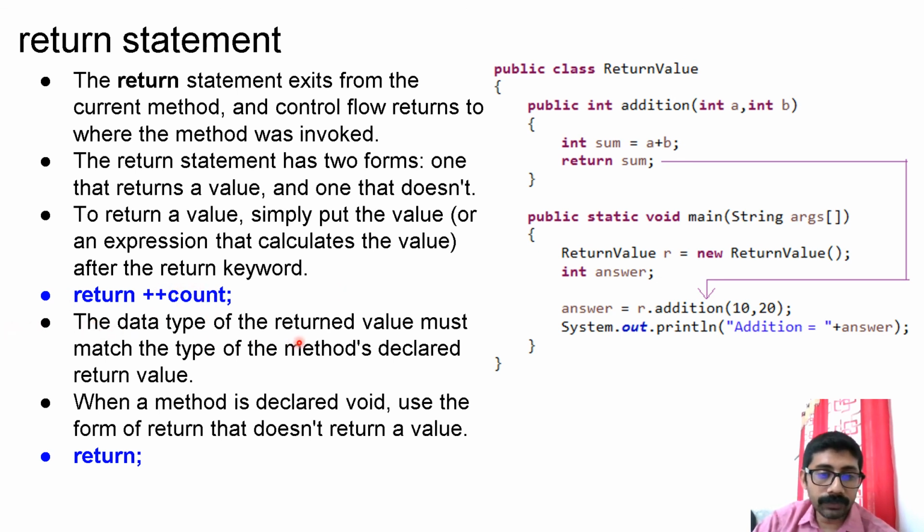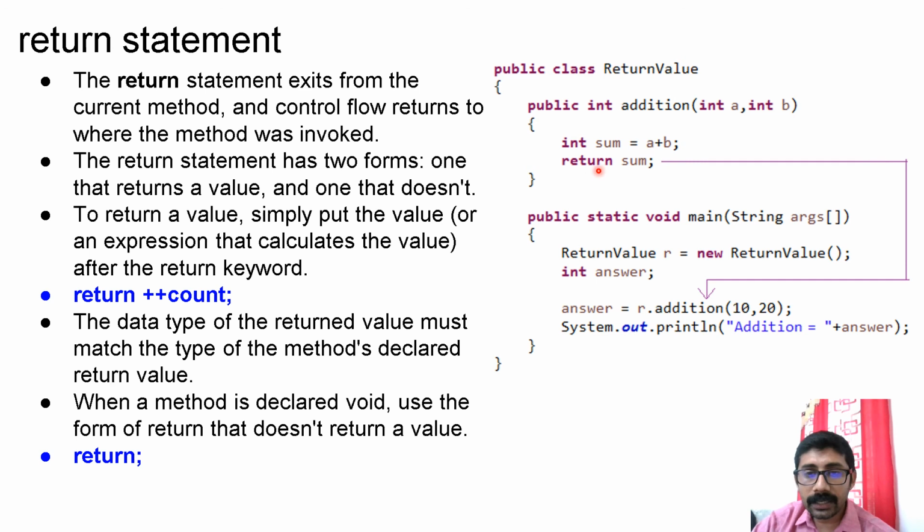The data type of the returned value must match the method's declared return type. Okay, the type should match the return type of your function. When a method is declared void, that means the method is not going to return any value. Use the form of return that does not return any value. So you can just write return semicolon, because you have declared the function as void.